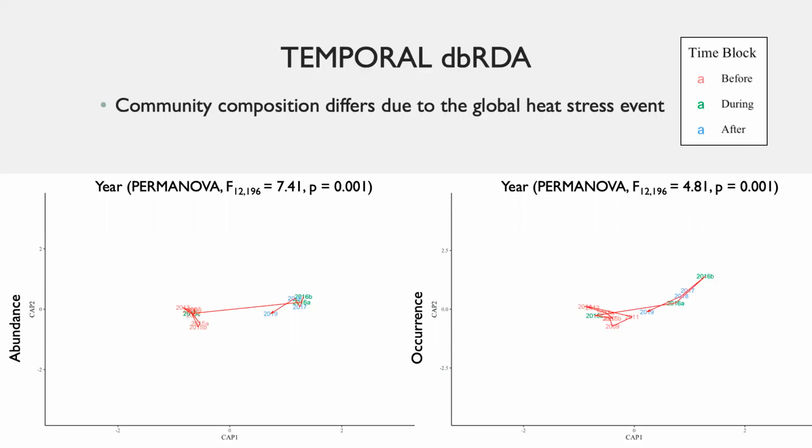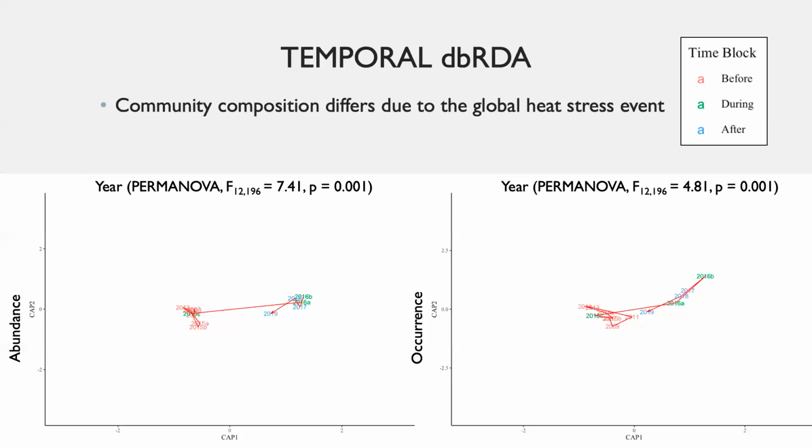Looking at these graphs, there are 2 different types of data. The left is abundance data, so the proportions of each species of coral were analyzed, while the right plot is occurrence data, so only analyzing whether a species was present or absent at a site. On these plots, you can see the before years, shown in red, are clustered closely together with the first sampling period during the heat stress event in 2015, shown in green. Then the other 2 green sampling time points during the heat stress event clustered closely with the time points from after the heat stress event, shown in blue.